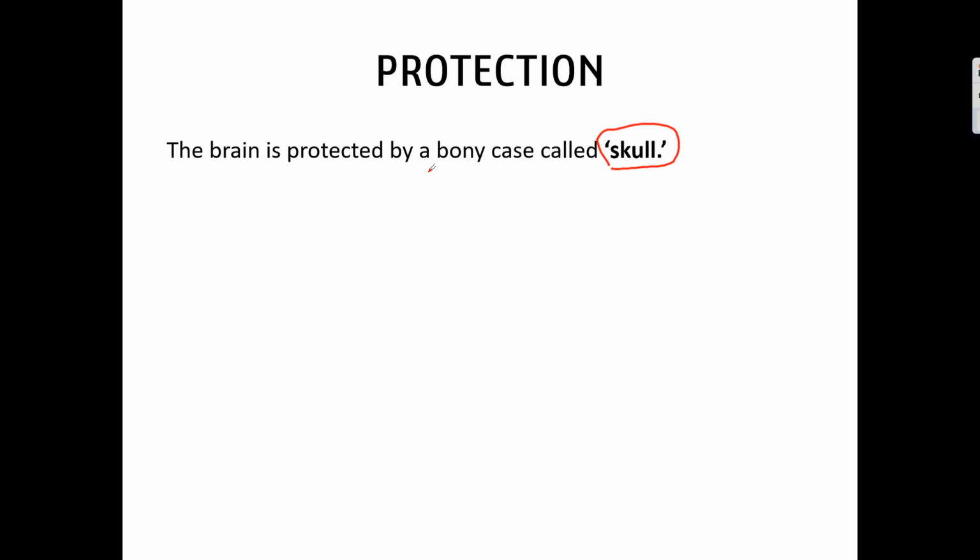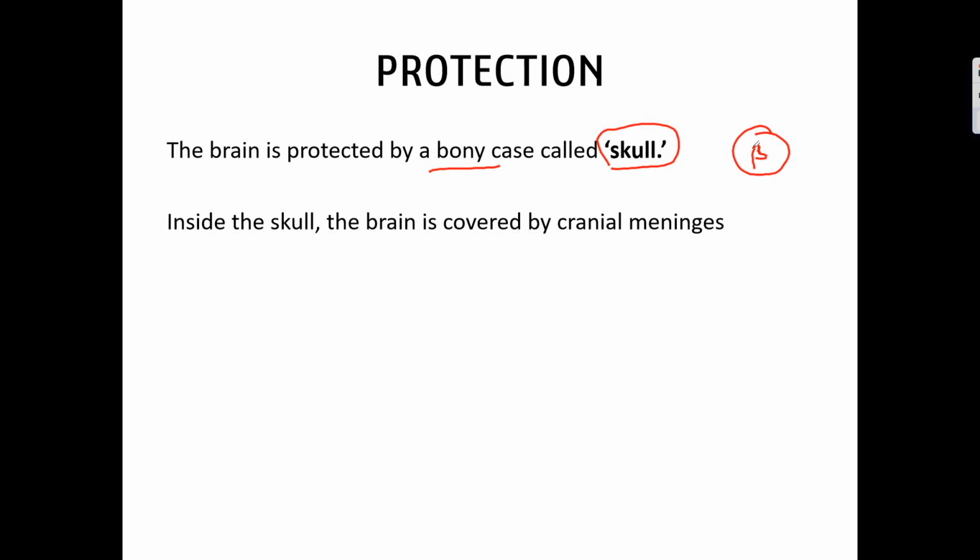In the same way, the brain is the most important organ of our body, like the brain and spinal cord. As they are the most important organs of our body, they have to be protected. So how are they protected? If you see the brain, it is in the head. The head contains a skull, which is a bony case. The complete brain is covered by a bony case that is called the skull. In higher classes you will learn about the different bones present in the skull, but as of now, this is a bony case called skull, and that is protecting the brain.